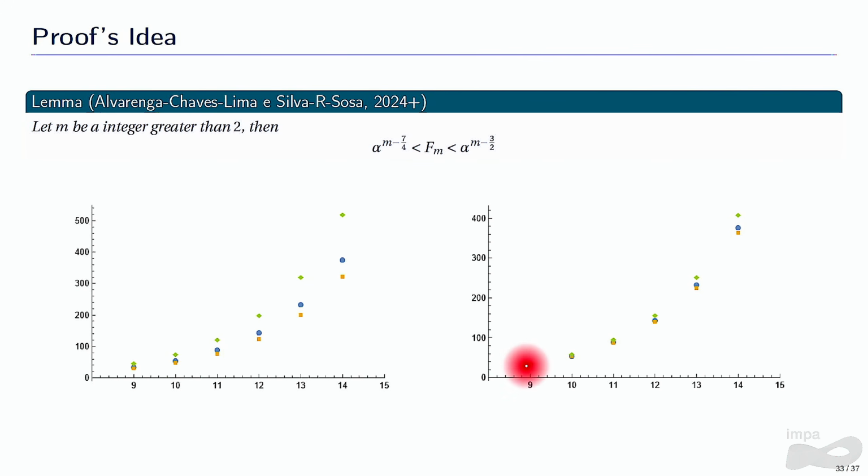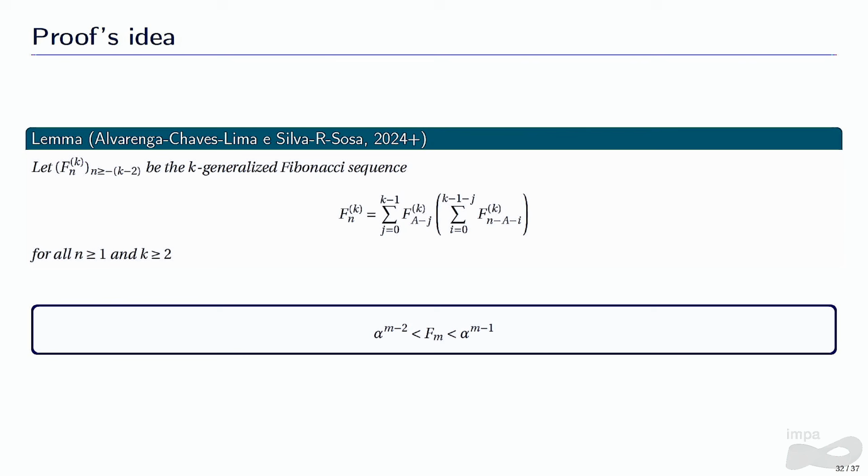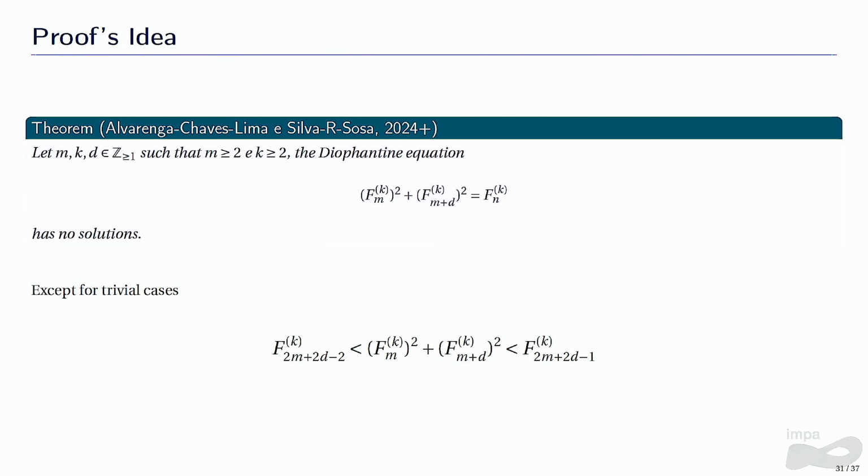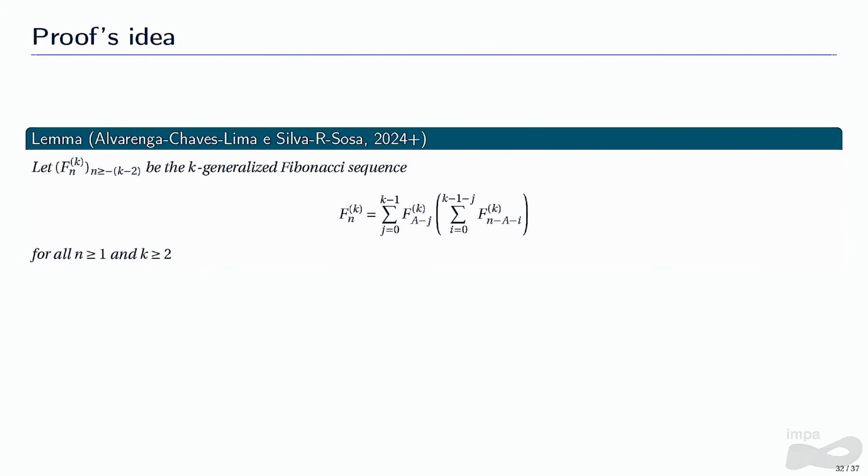So in green, we have this bound here. In orange, we have this bound here. And in blue, we have the Fibonacci numbers. So using those two lemmas, we were able to show that this sum here is always in between these two consecutive Fibonacci numbers.